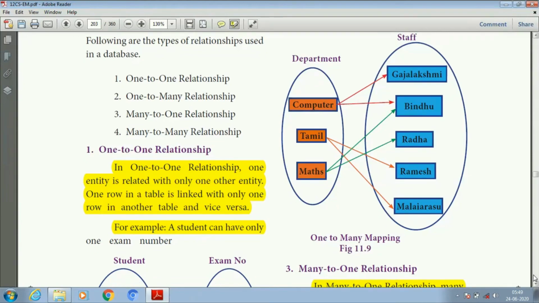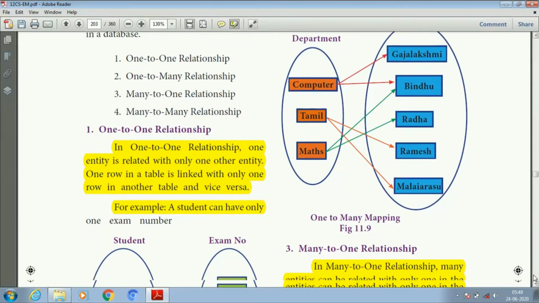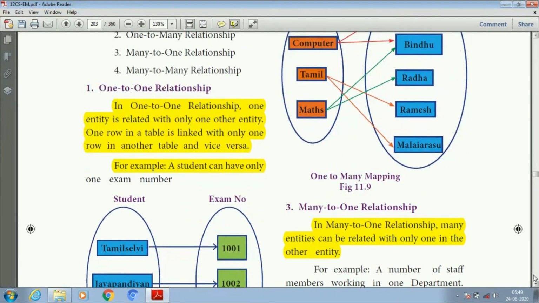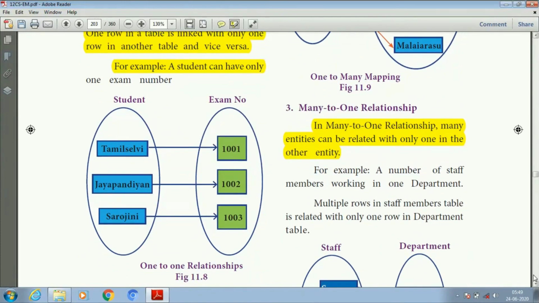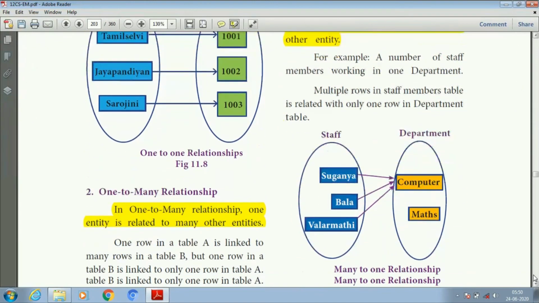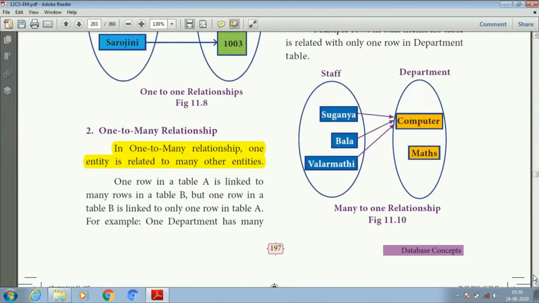First one is one-to-one. In a one-to-one relationship, one entity is related with only one other entity. One row is linked with one other row. One row in a table is linked with only one row in another table. Let us see the example. A student can have only one exam number. So here Tamil Selvi is the student whose exam number is 1001, Jayapandian 1002, Sarojini 1003.